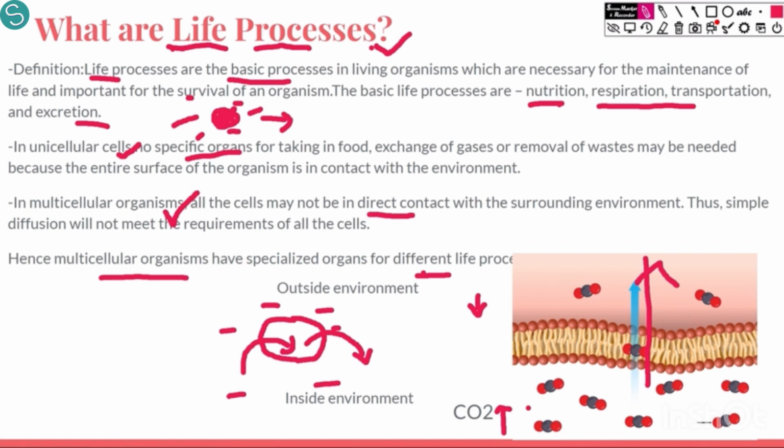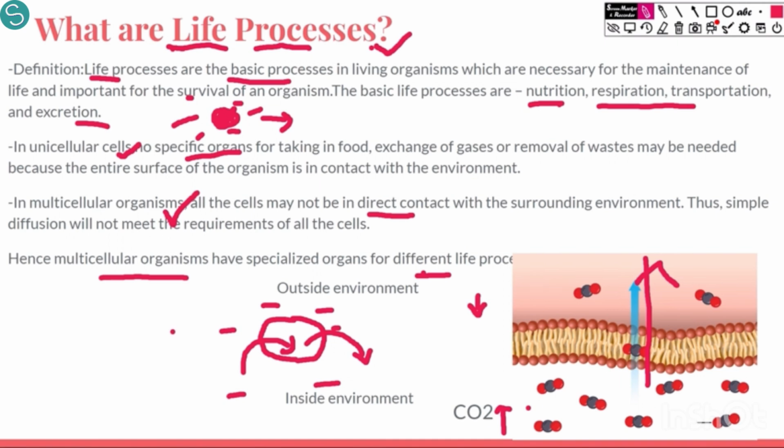For example, in a human only the outer skin is in contact with the external environment, but the inner organs, such as our stomach, are not in contact with the outer environment. So I cannot directly take in food from my skin to the stomach.